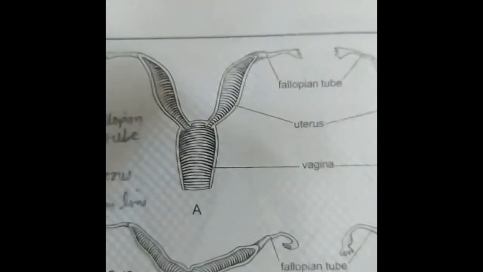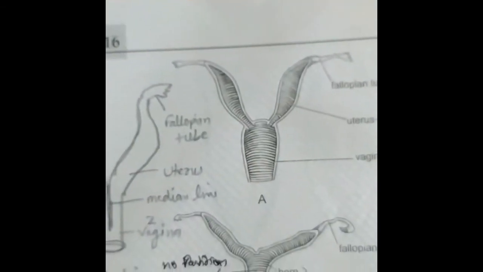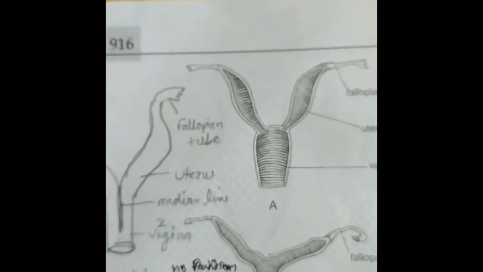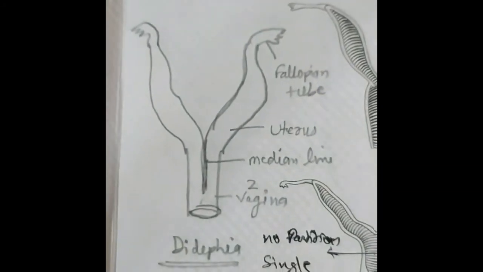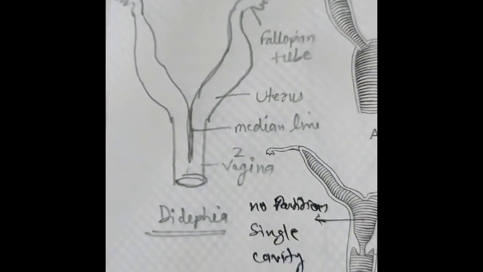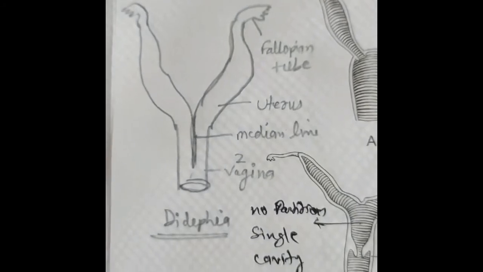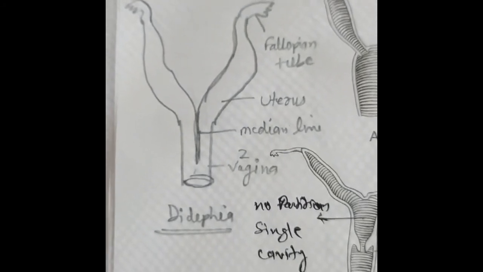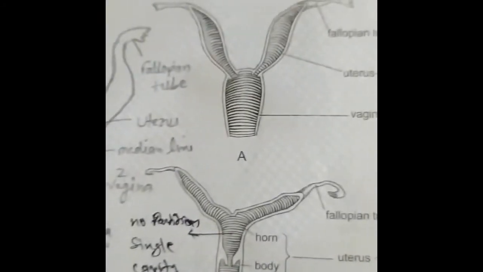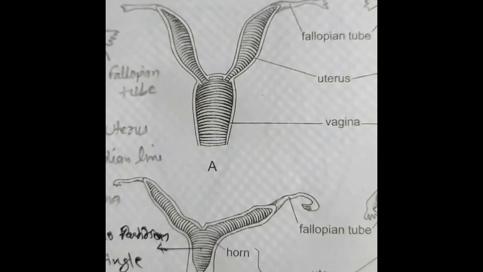What happens in the first type of uterus, the duplex uterus? The two uteri do not fuse but open separately into the vagina.